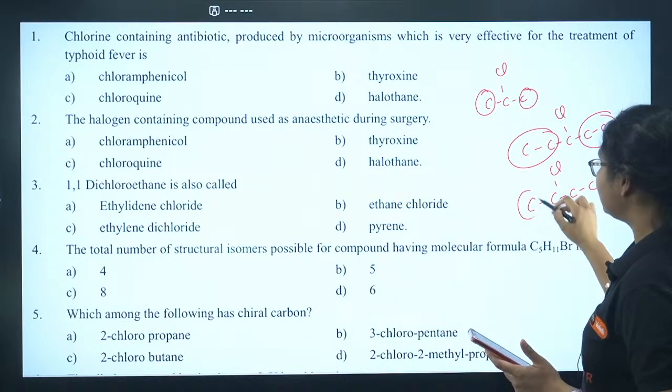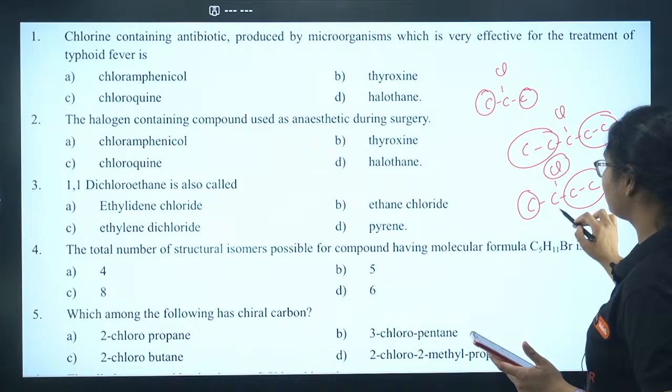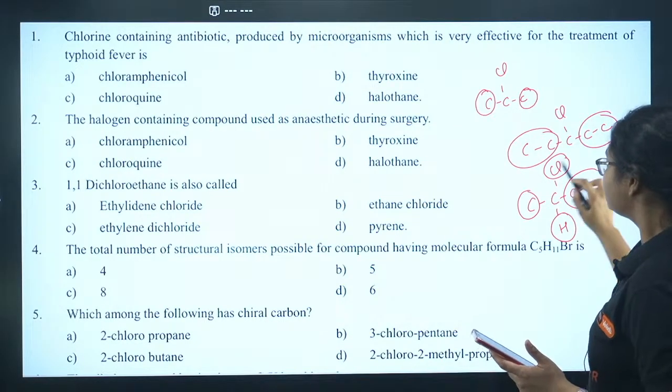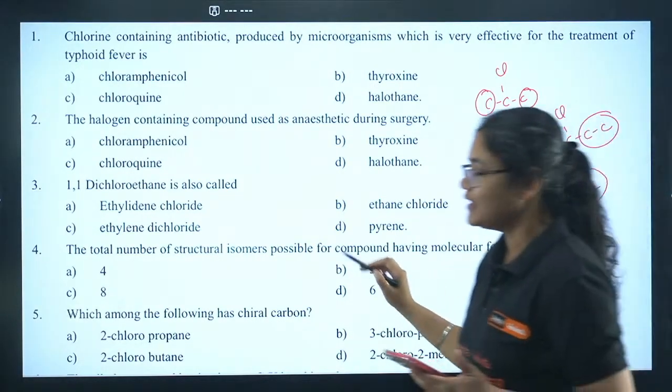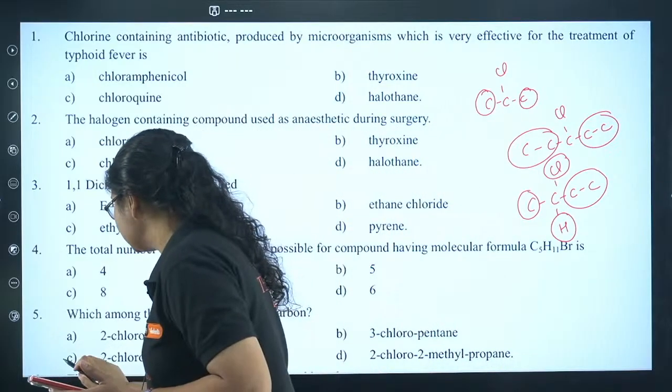2-chlorobutane. Now here you have a methyl group, here you have an ethyl group, here you have chlorine, and here you have an H. So all the 4 groups are definitely different. So this is a chiral carbon. So the correct answer here is C.